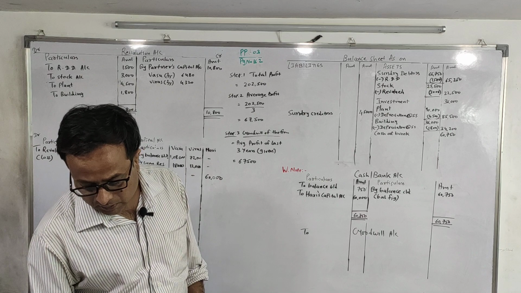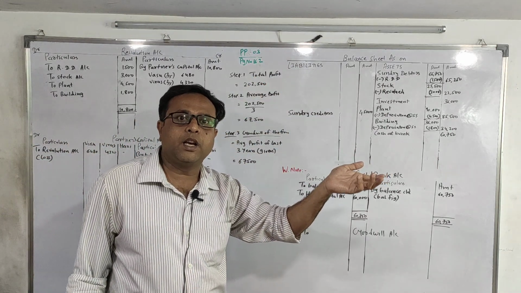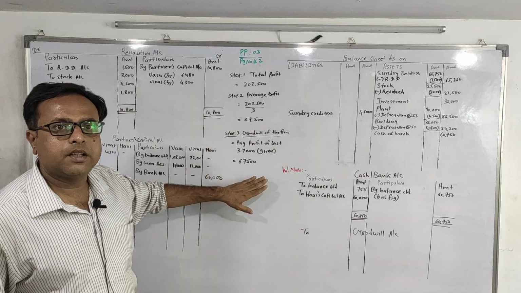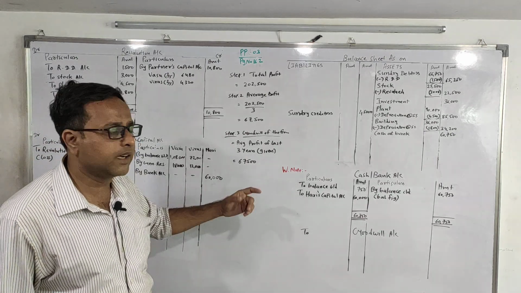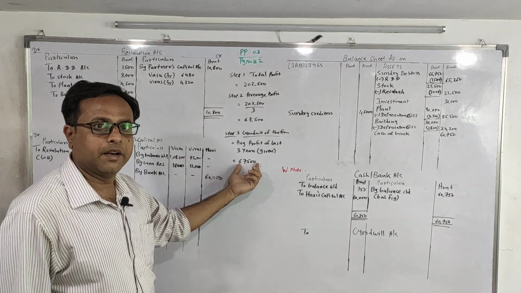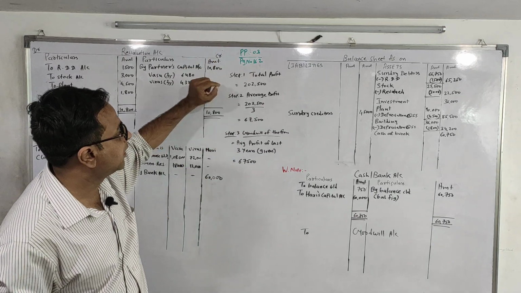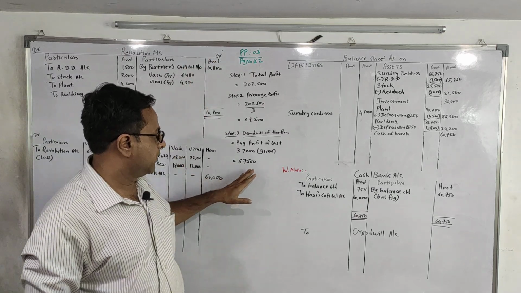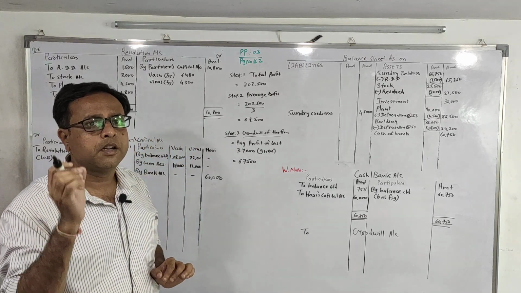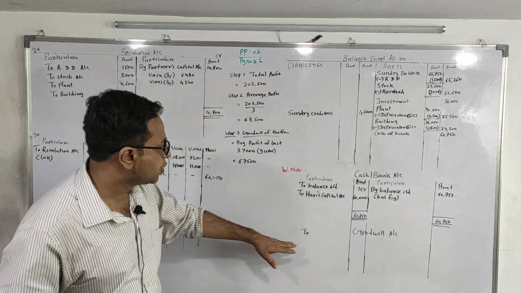Here Hari is unable to bring the value of goodwill, so no need to go to step number 4 to calculate Hari's share of goodwill. Over here we'll raise the goodwill of the firm, that is 67,500. So step number 4 is not required when goodwill is raised. The amount is 67,500 and the treatment is goodwill account debit to old partners' capital account in their old ratio. So we'll write it down.